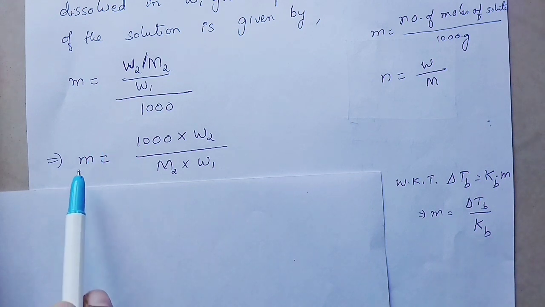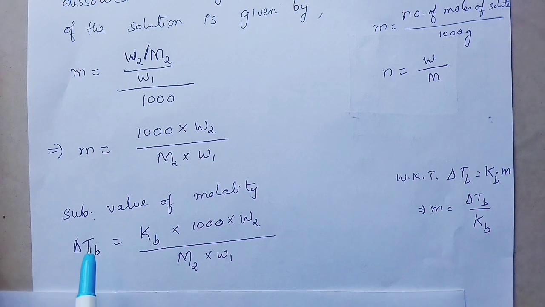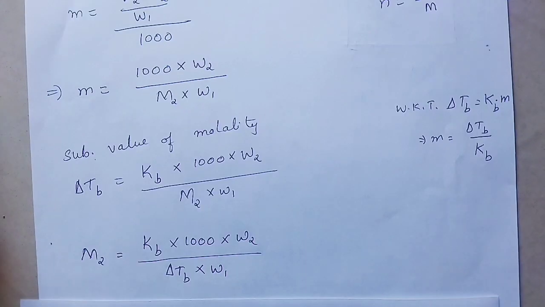So, the Kb in the denominator can go here. So, we get delta TB is equal to Kb into 1000 W2 divided by M2 W1. Now, we will bring M2 here and delta TB here. So, we have M2 is equal to Kb into 1000 into W2 whole divided by delta TB into W1.